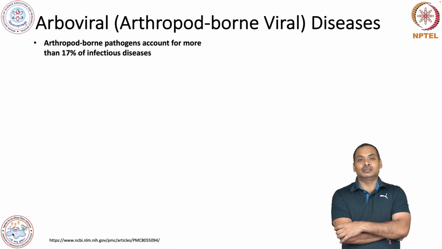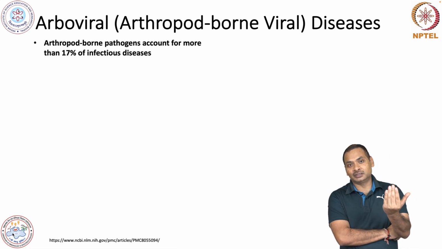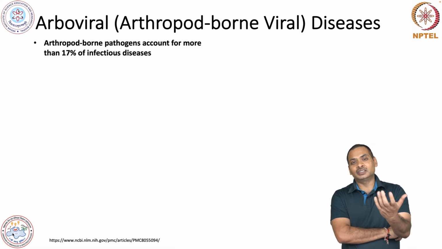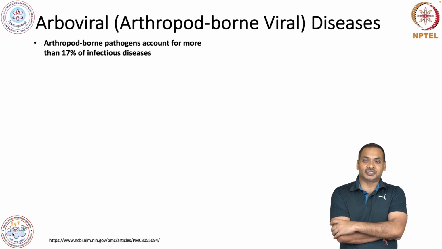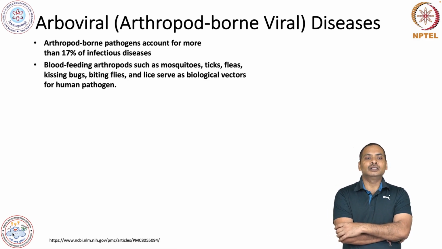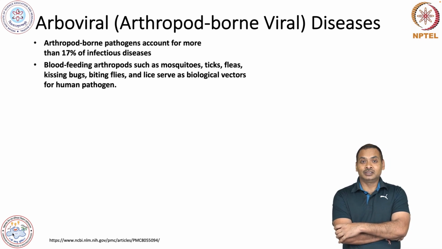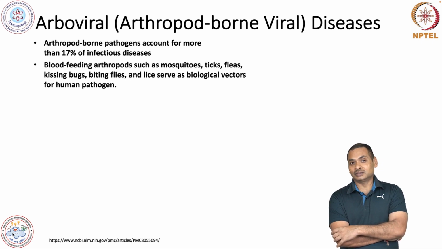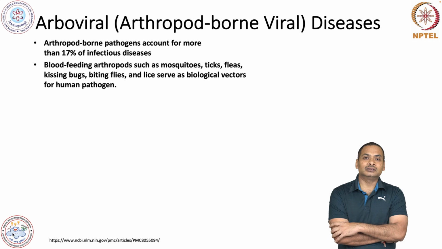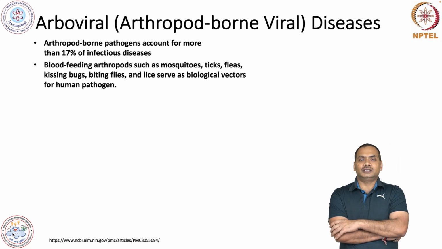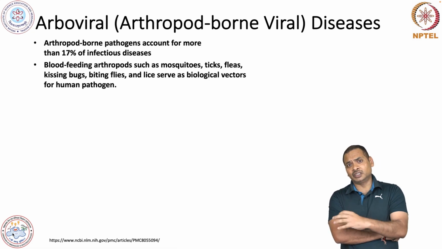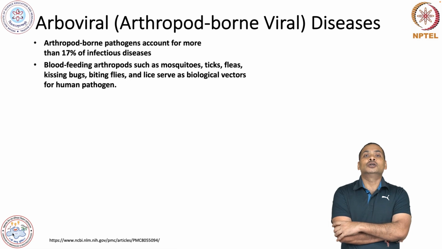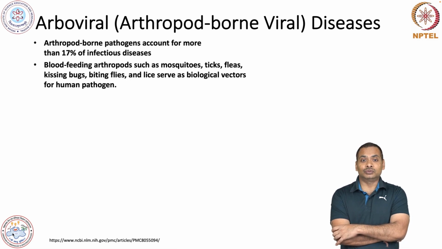So these arthropods can transmit not only viruses, they can transmit other infectious agents. Basically they are blood sucking arthropods. So it is quite obvious that these arthropods take a blood meal. And the most prominent arthropods which transmit these pathogens are mosquitoes. Mosquito is number one.